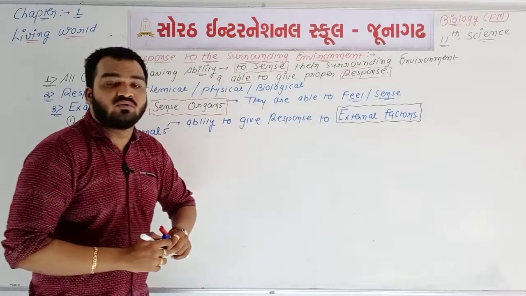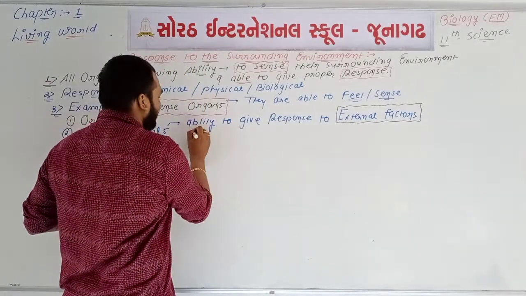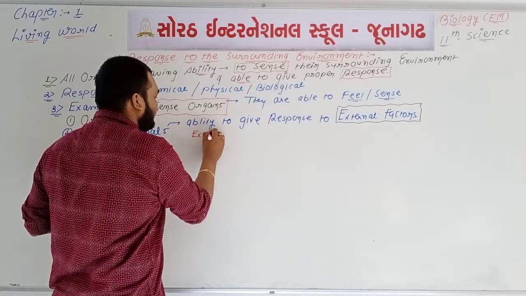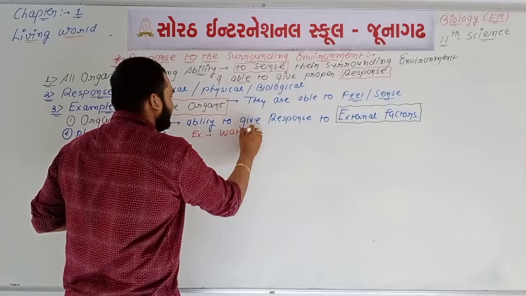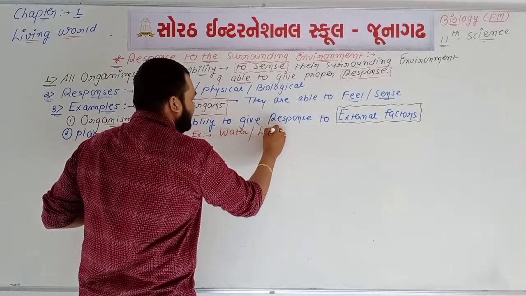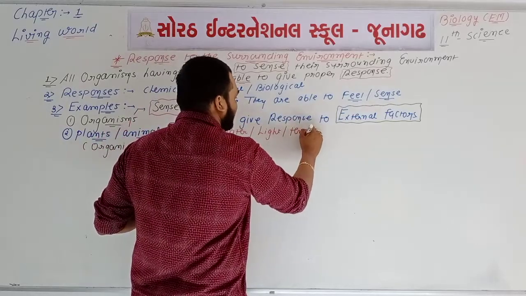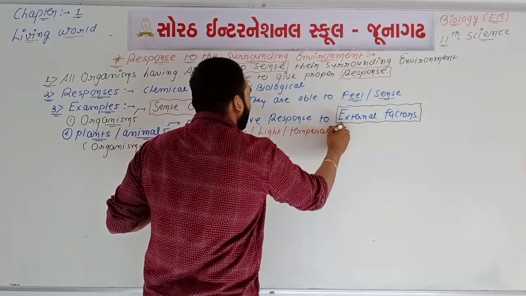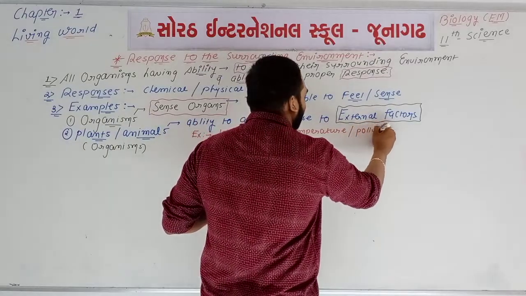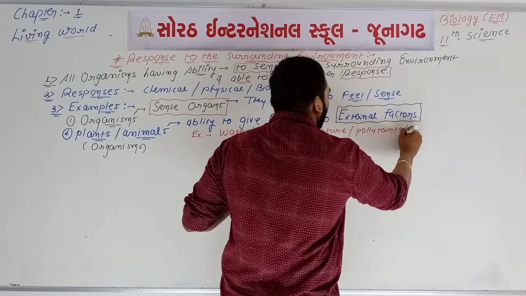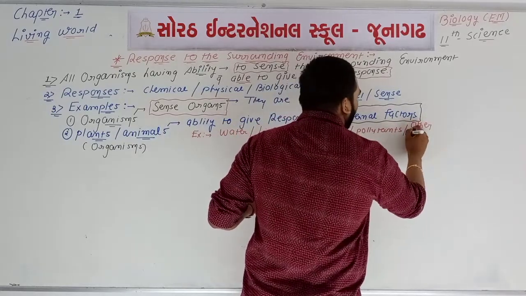See, the word external means outside. Remember, external means outside. So here we will write some examples of external factors according to your book. Water is one type of external factor, then light is one type of external factor, then temperature is one type of external factor, then pollutants are one type of external factor, and the last one is other organisms.